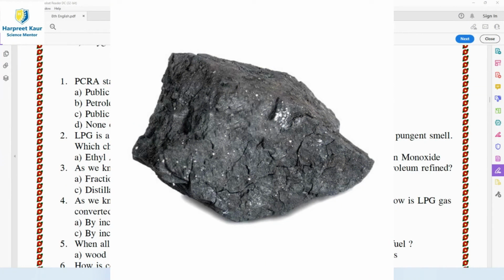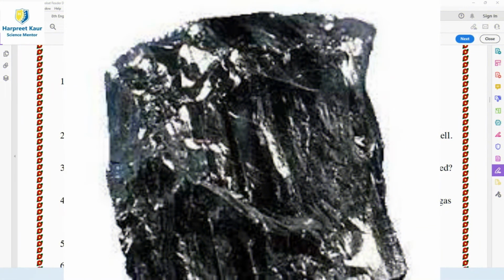Coal is a hard stone-like substance, generally black in color, and its color varies depending upon its kind. Coal was formed by the decomposition of large land plants and trees buried under the earth about 300 million years ago. And coal is important because it can be used as a source of heat energy just by burning it, or it can be converted into other forms of energy such as coal gas, coke, or electricity. Its uses include as a fuel in homes and industry.